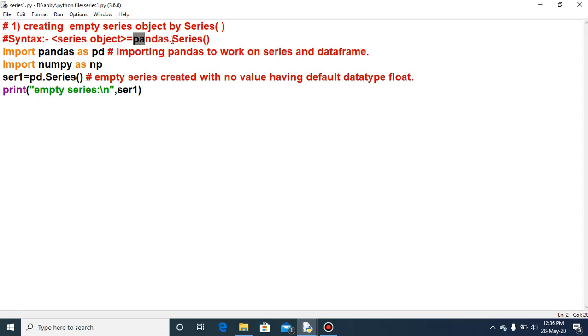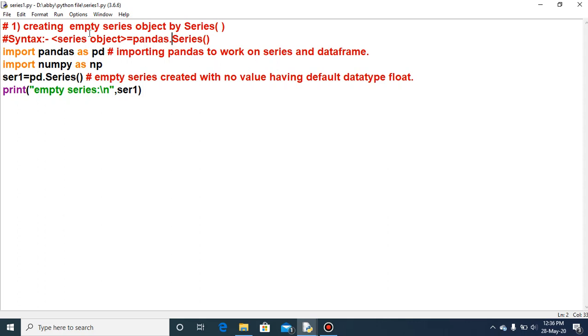pandas.Series. What does pandas.Series mean? Pandas is the module that we are using, and this module contains the function called Series. In place of pandas you can write any namespace, as we did in array creation, where we had used import numpy as np. So in creating the series or the data frame, we will be using the namespace for pandas, or the shortcut name for pandas. Clear? So this is the syntax, and using this syntax we will be creating the series.